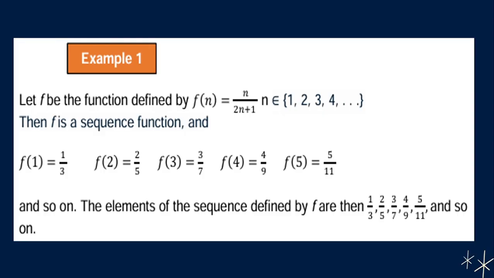So the elements of the sequence defined by f are then 1/3, 2/5, 3/7, 4/9, 5/11, and so on.